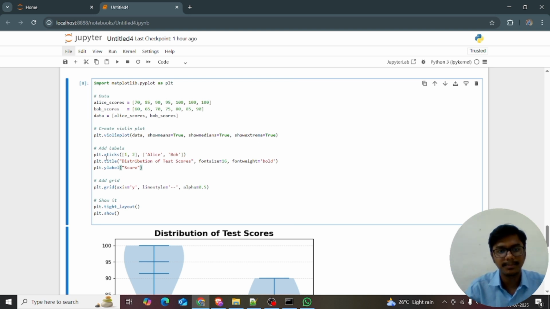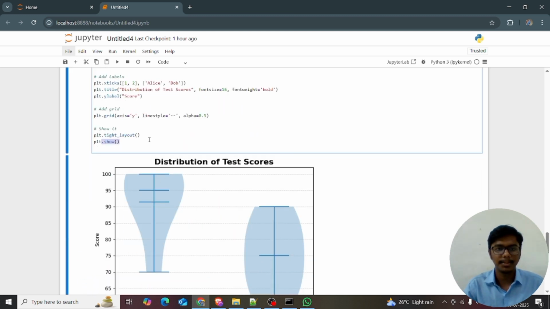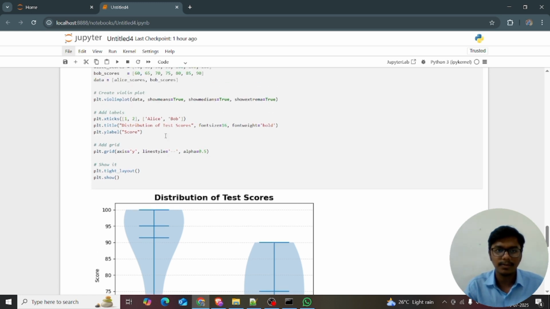Likewise, xticks means it's Alice and Bob, and title, I just want to give the title. Everything is similar to the bar plot, box plot, chart, pie chart. I think you can see these grid lines. I don't know if you can see this, but if you focus on this video, you can see the grid lines. And plt.grid axis is equal to y, and then I'm giving the line style, and everything is similar. plt.tight_layout is equal to tight layout, and plt.show. I hope everything will be fine. I'm just running this code again. Yeah, the same output will be shown.